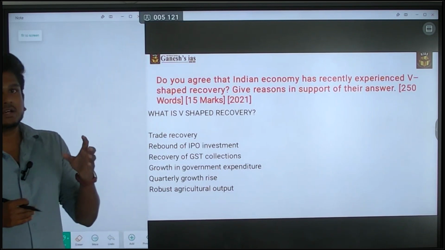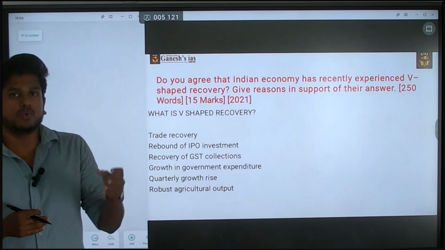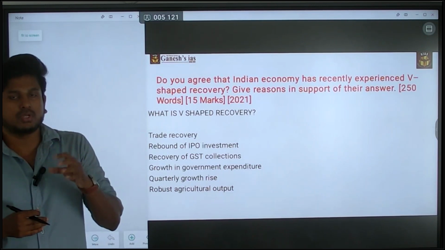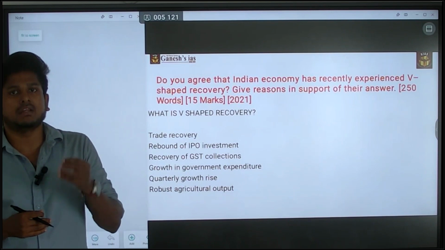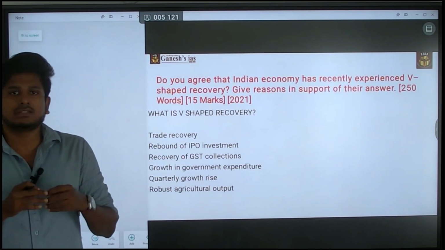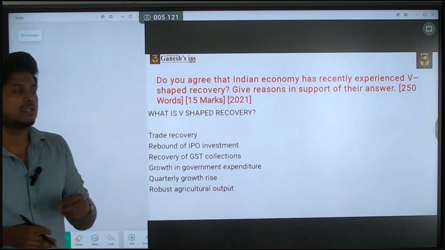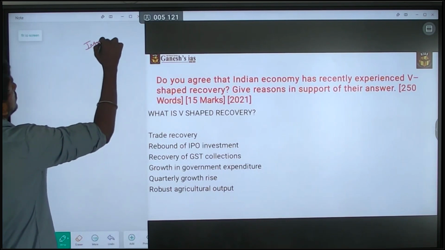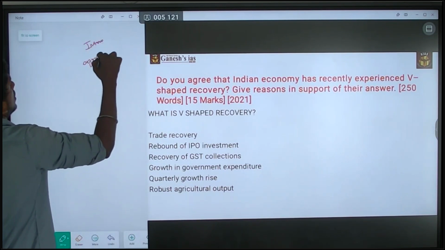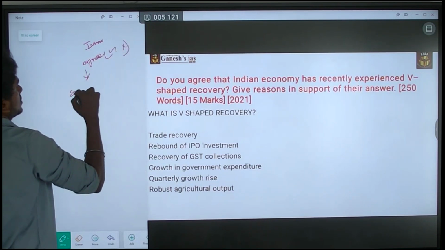So you can say that there was a huge fall or recession faced by India due to COVID-19, but due to the consistent effort of the government and the private sector and the investment growth, that led to the recovery of India from the recession. This is the simple way of accepting this statement. Then you have to provide the supporting data. So intro, agree or not. Next, supporting data.